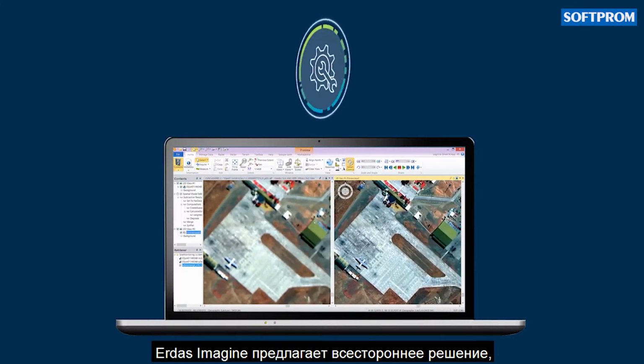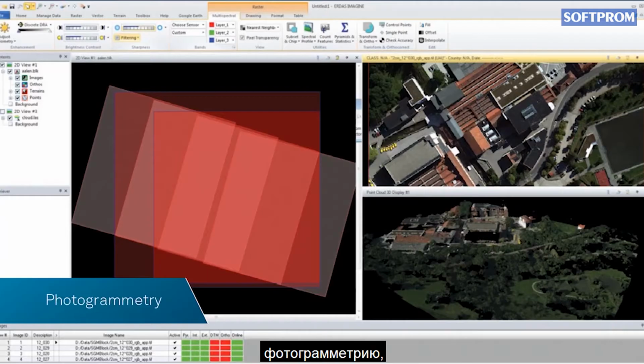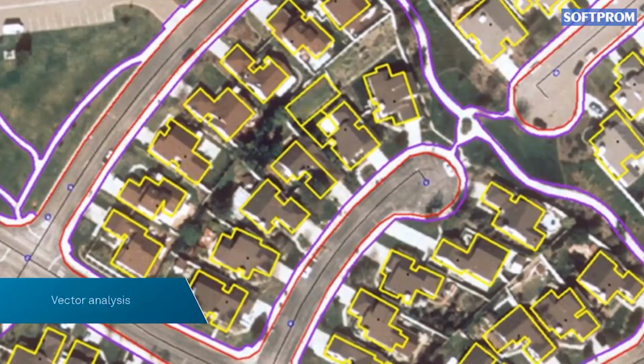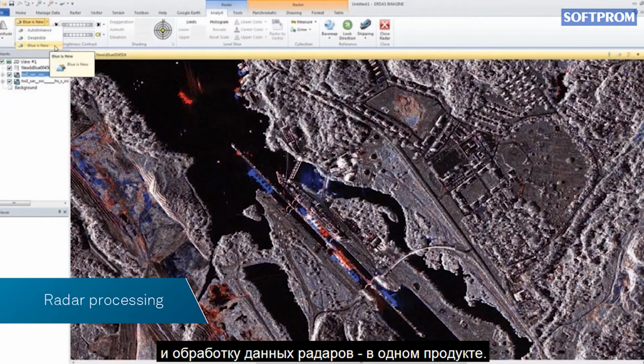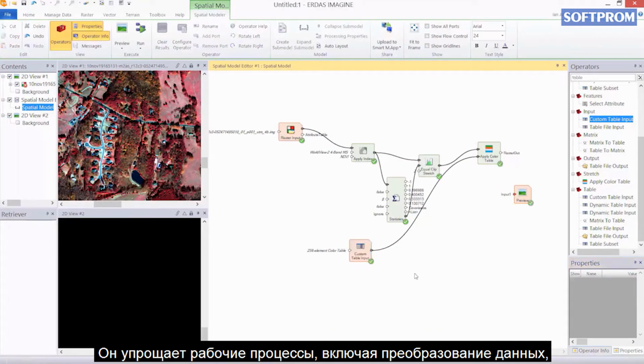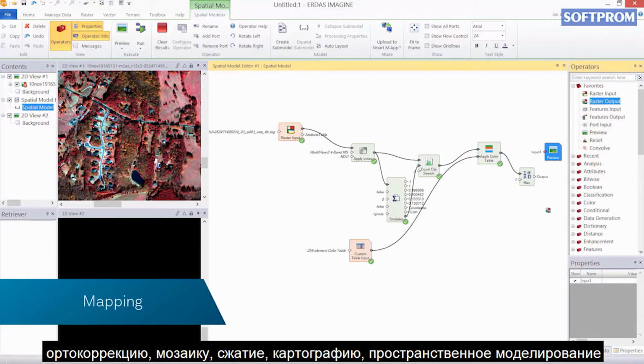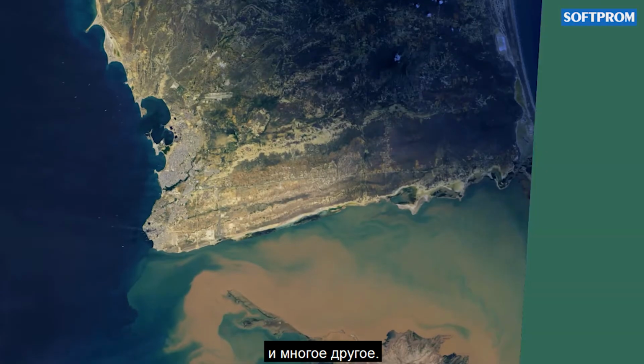ERDAS IMAGINE offers a comprehensive solution, combining remote sensing, photogrammetry, LiDAR analysis, basic vector analysis, and radar processing into a single product. It streamlines workflows including data conversion, orthorectification, mosaicing, compression, mapping, spatial modeling, and more.